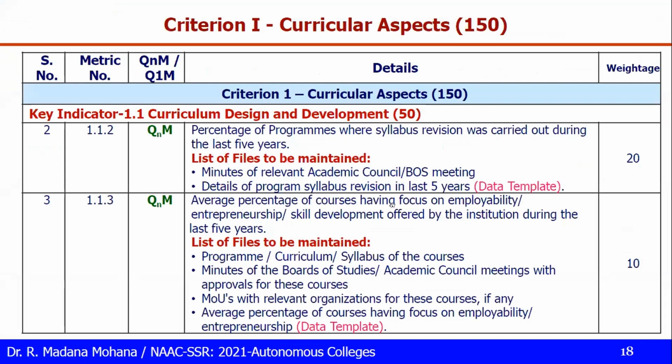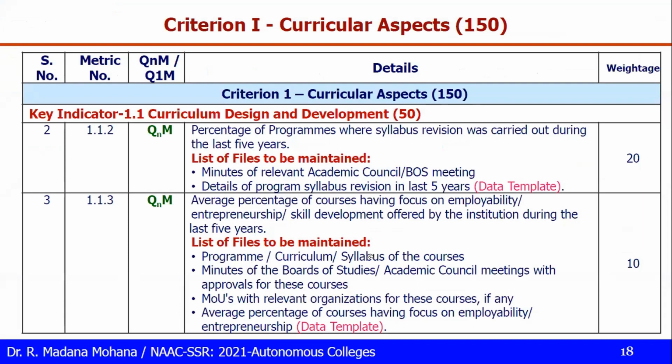Average percentage of courses having focus on employability, entrepreneurship, skill development offered by the institution. So in our curriculum, whatever the courses focusing on these areas: employability, entrepreneurship, skill development, you have to include those courses. So what are the documents required? What are the programs including these courses?